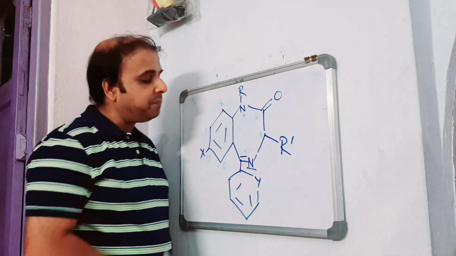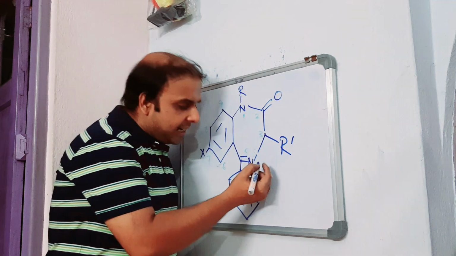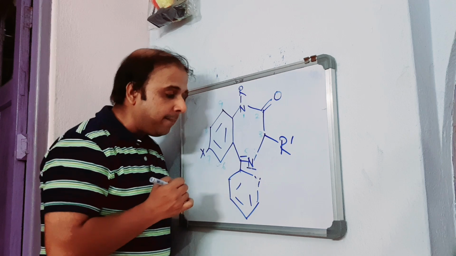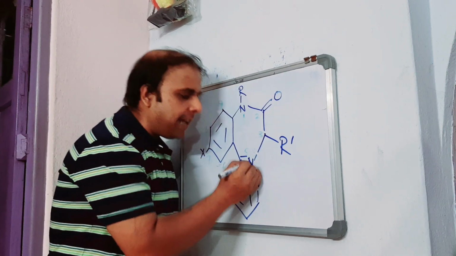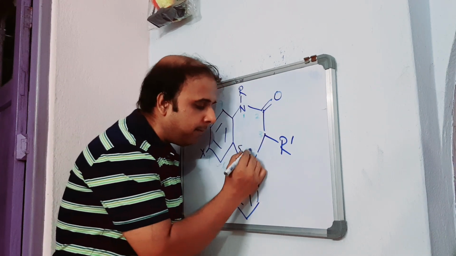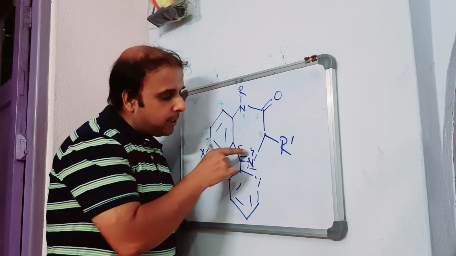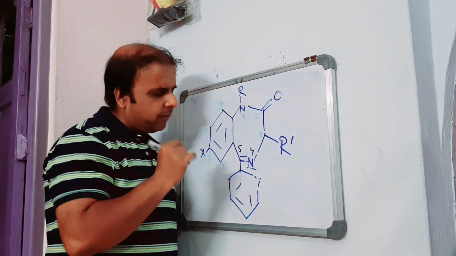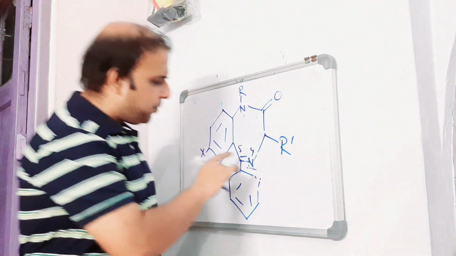Now let us move to position 5, right? Before moving to position 5, in between this position 5 and 4, so this is position 5, this is 4, in between position 4 and 5, there is a double bond, right? Let us just deal with the significance of the double bond. Is it really significant?